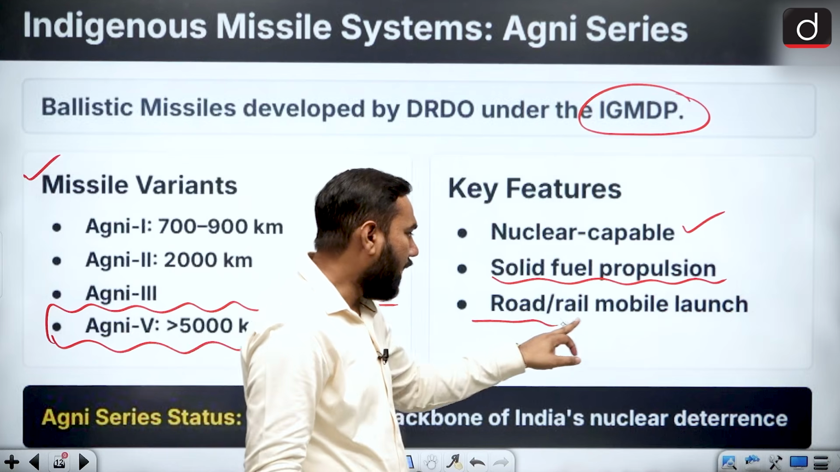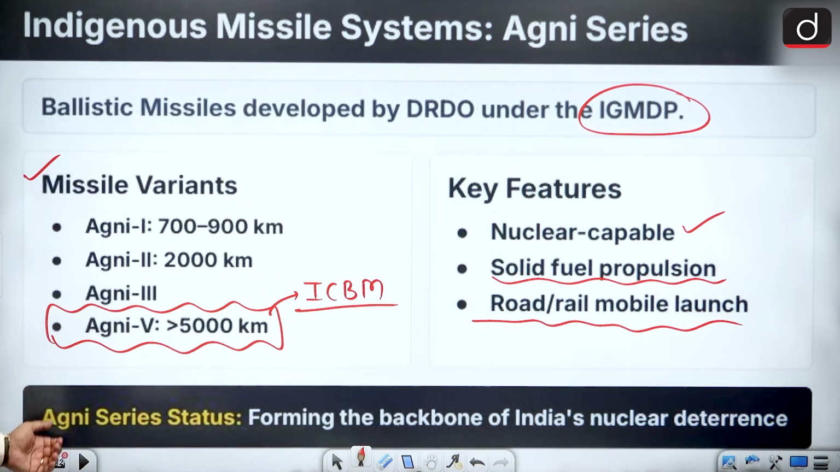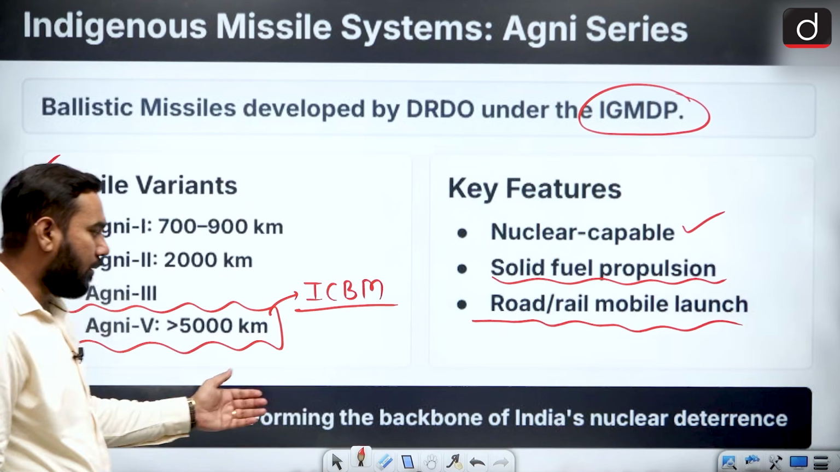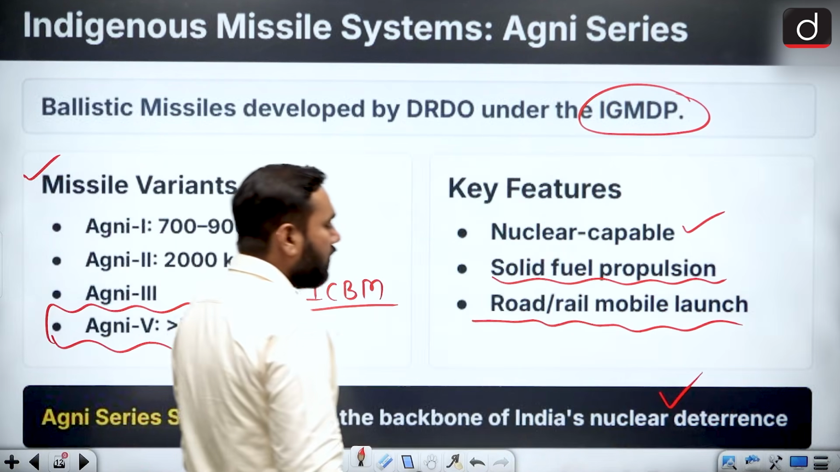This can be launched from road and rail mobile launchers. You can launch it from anywhere. So basically the Agni series forms the backbone of India's nuclear deterrence. That's why we call it the most important one.